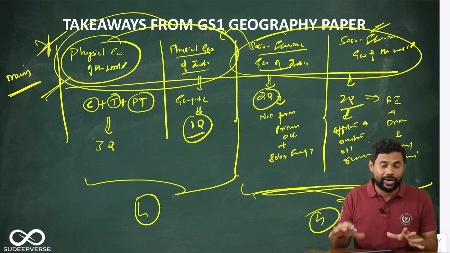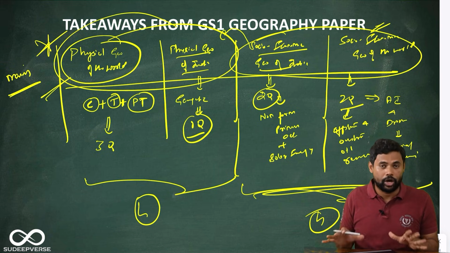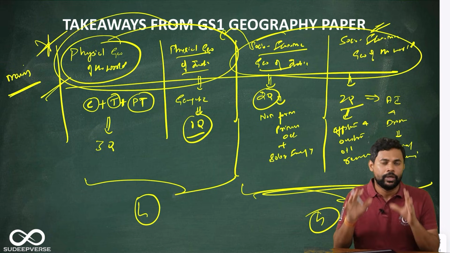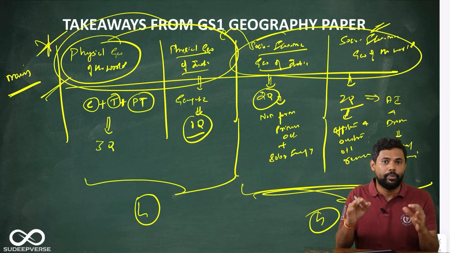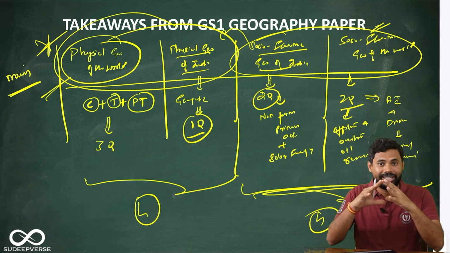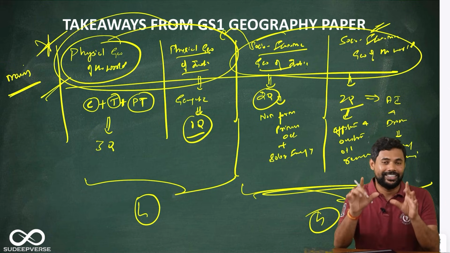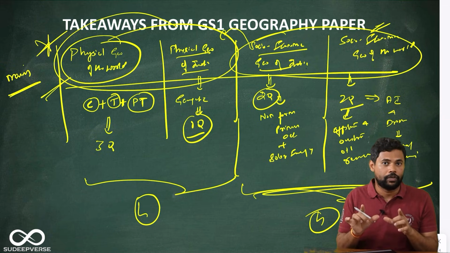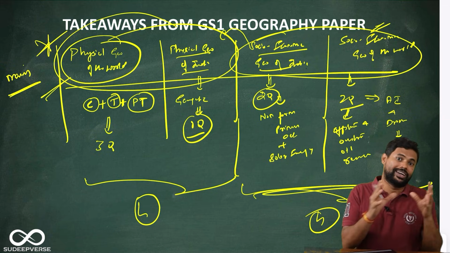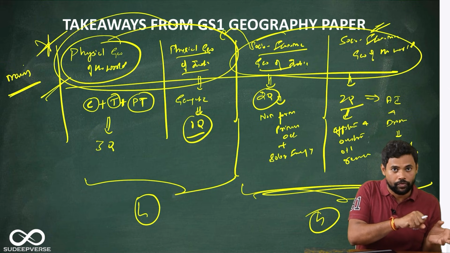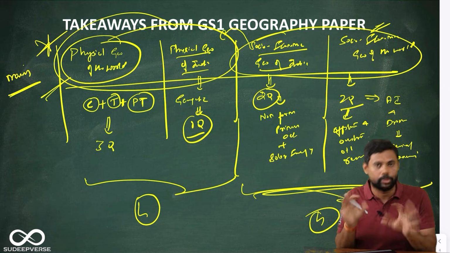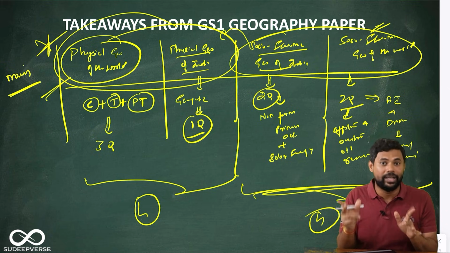But overall, if you look at the change in the trend, be sure that you give good emphasis to the socio-economic geography of the world and India. Let me tell you one thing, it may seem a little difficult, but it is not. Once you crack the ability to write different keywords in socio-economic geography, and once you crack the ability to integrate diagrams in it, see, the ability to integrate diagrams in socio-economic geography comes from how good you are at drawing diagrams in physical geography. The same diagrams of physical geography you can take and put in socio-economic geography also. The only thing is the labeling changes.